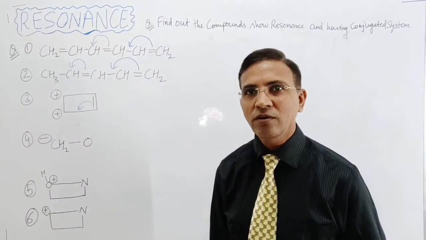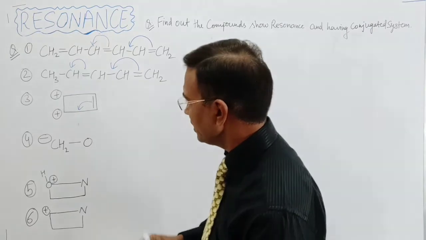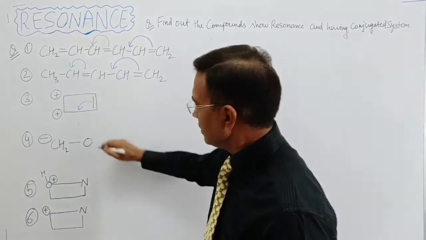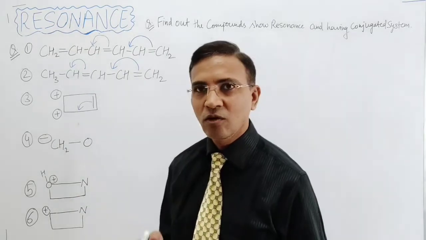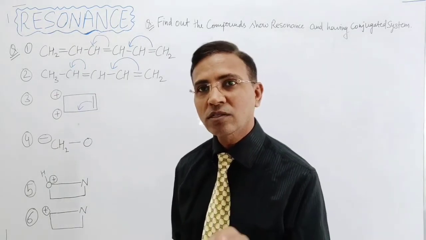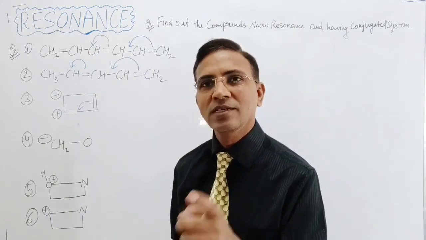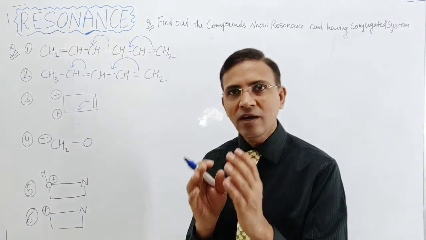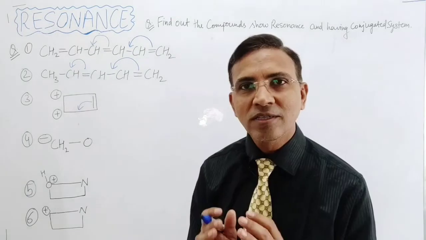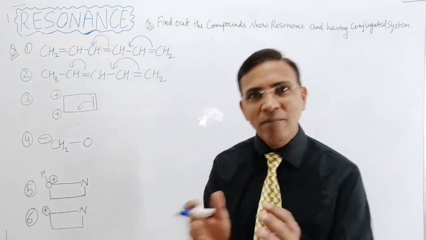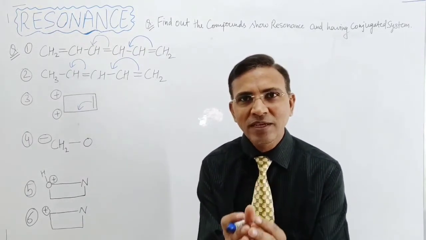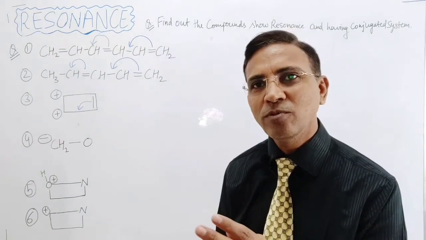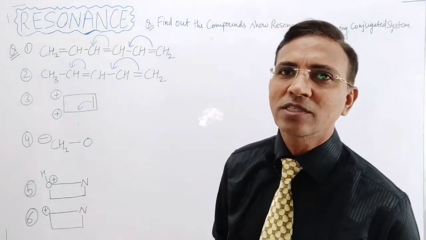Now beta, come to the fourth question. The fourth question is this. Beta, in this question the oxygen has the lone pair of electrons, and oxygen comes in the second period, which means it doesn't have an empty d orbital, and oxygen also doesn't have an empty p orbital. That means it cannot accept the lone pair of electrons in an empty orbital, because an empty orbital is not present in the oxygen atom.